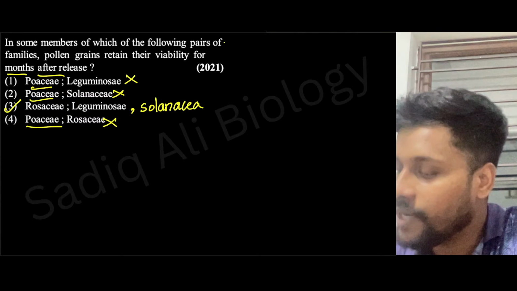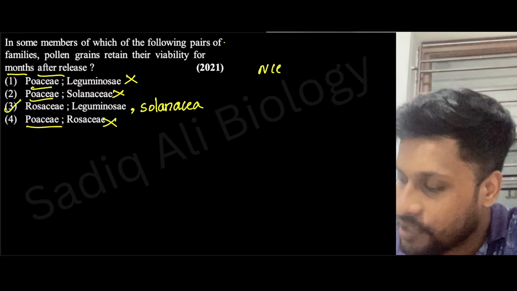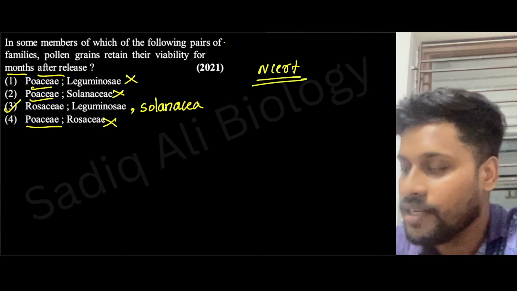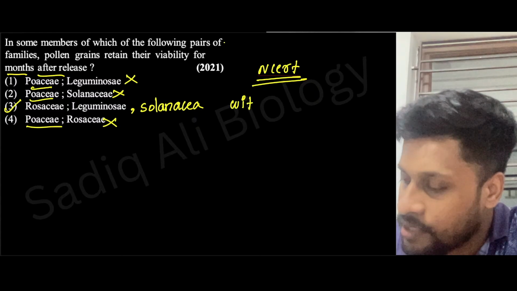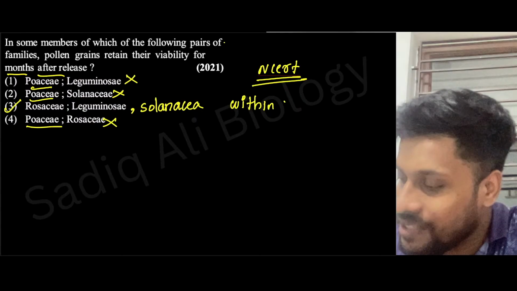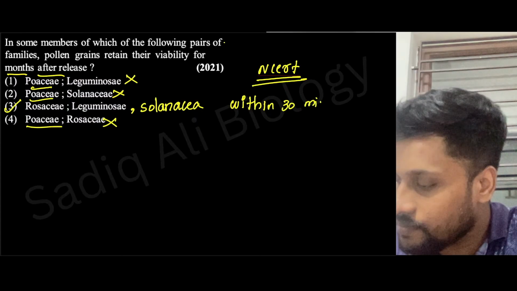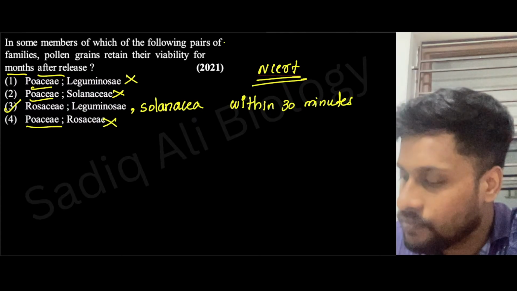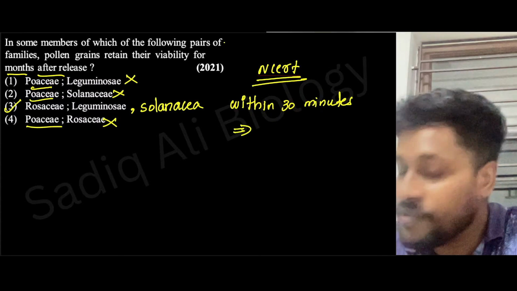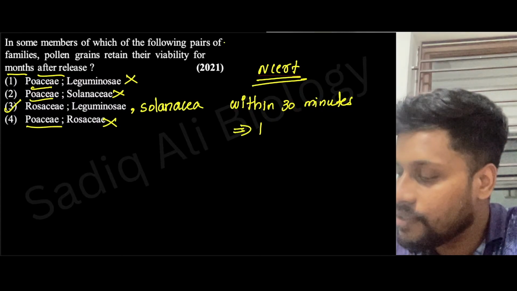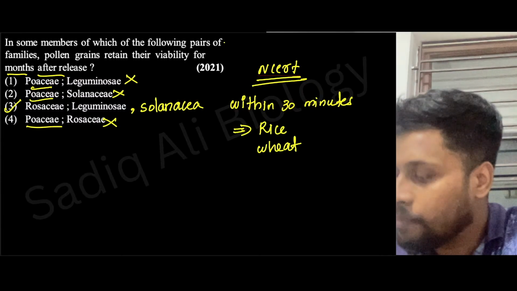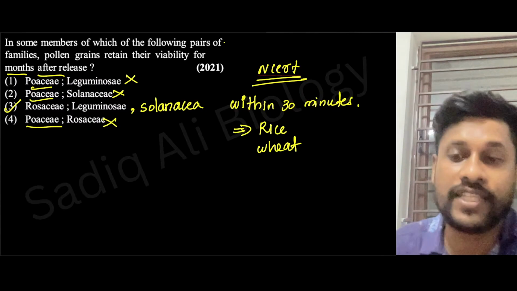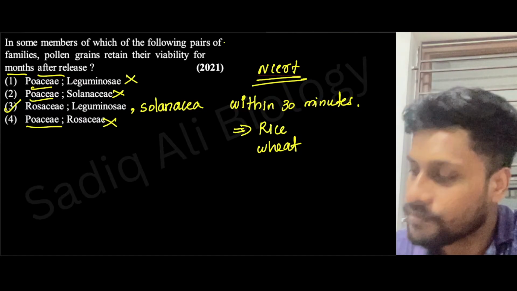Let me ask you one thing. Your NCERT has given a few more data. Your NCERT has mentioned that in the case of cereals like rice and wheat, pollen viability will be within 30 minutes, right?